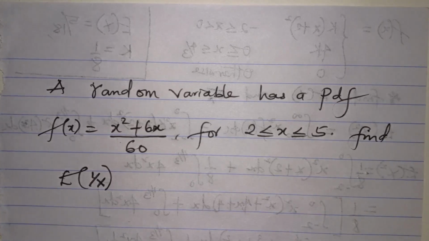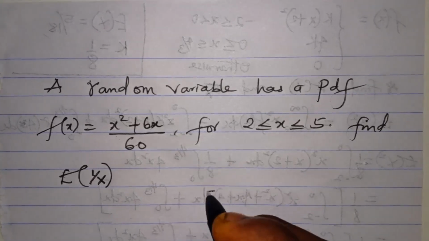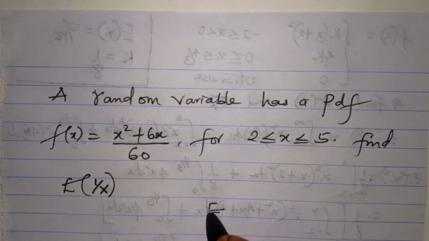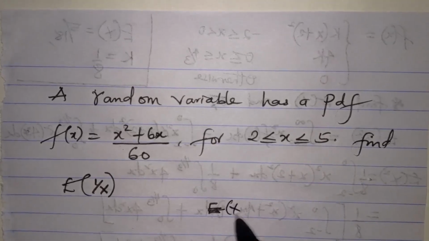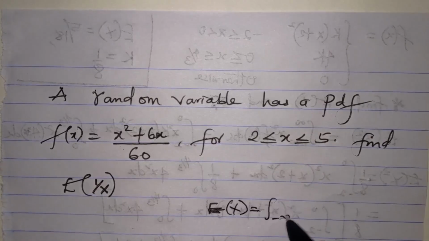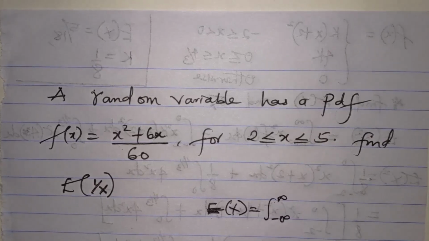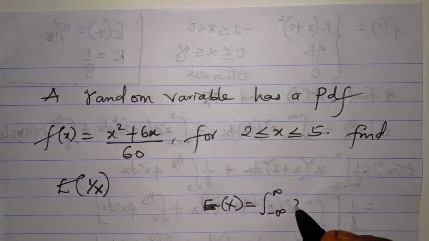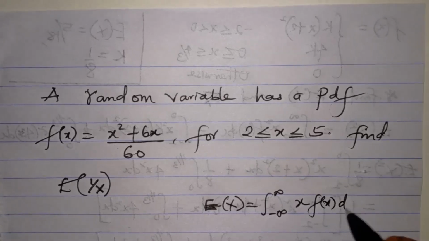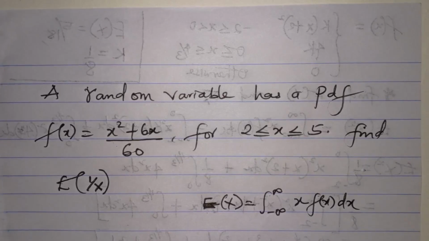Alright, remember that for a continuous random variable, the expectation of x is the integral from minus infinity to infinity of x into f of x dx. So I want to see what you are going to do here. You will not be integrating over the full real line because there's already a specific interval for this particular question.